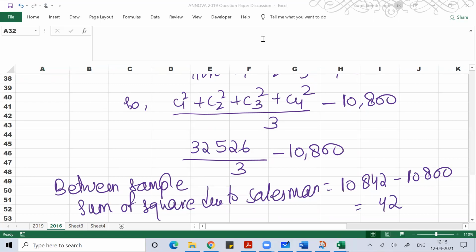All these figures are in lakh. If I'm writing 42, it doesn't mean 42. It is 42 lakh. Clear, everyone?